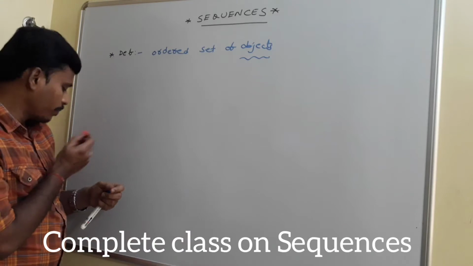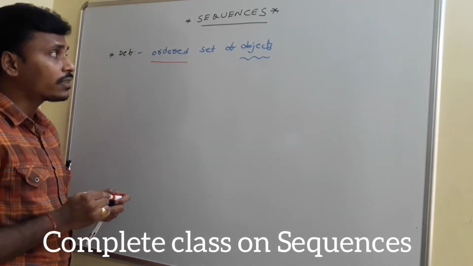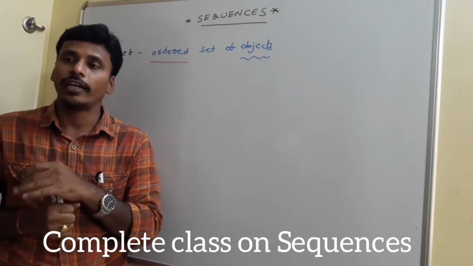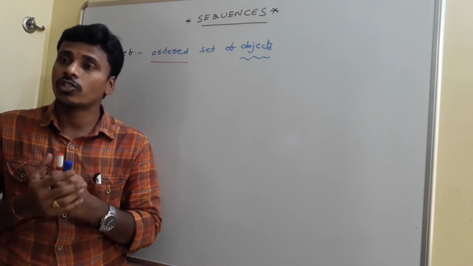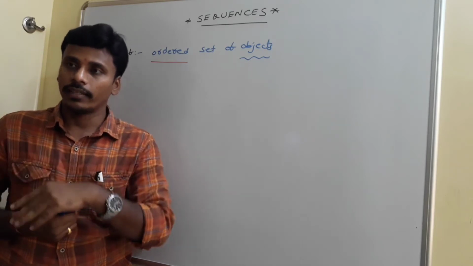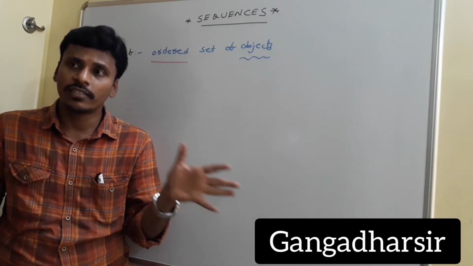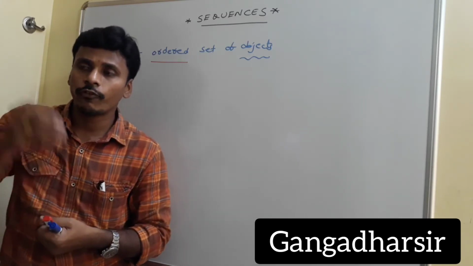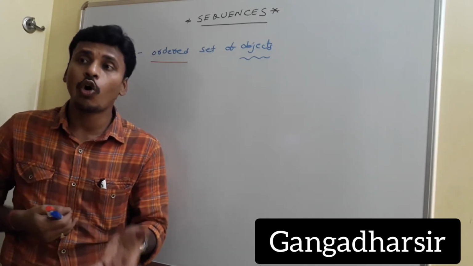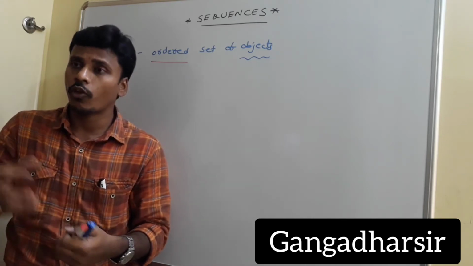I am repeating here, you need to concentrate on the term ordered set of objects. Since there is an order for the set of objects, it is easy for all of us to identify the first object, second object, third object, like that. If there is no order for certain set of objects, then you can't identify the fourth object from that set. You can't identify the 10th object because there is no order for that. Since they are in an irregular manner, you can't identify the fourth object or fifth object like that.